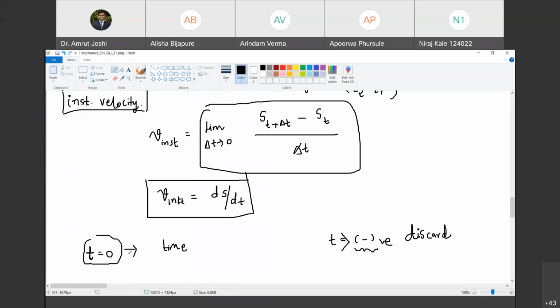Yes, sir. So t equal to 0 is the time when the observer starts observing the motion.